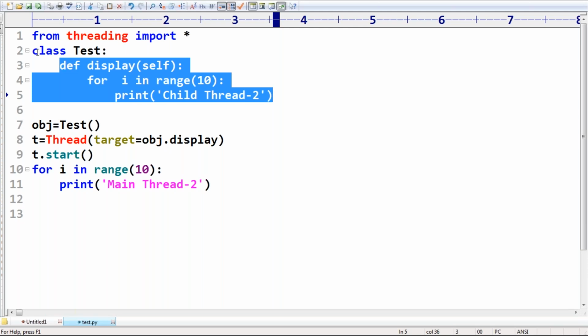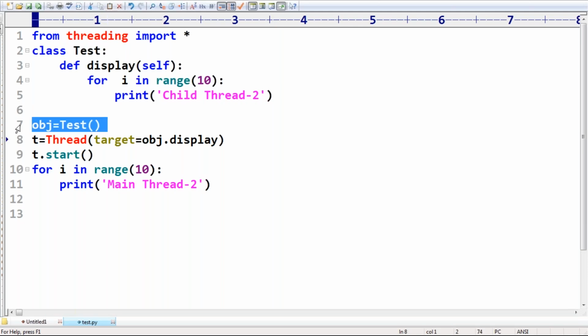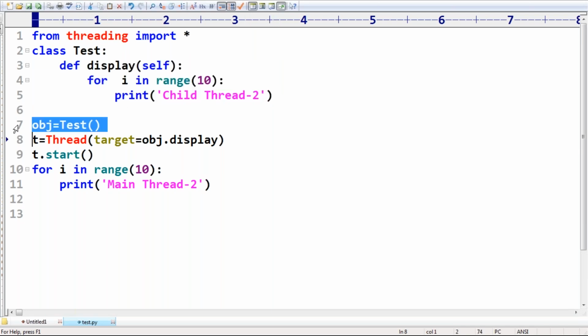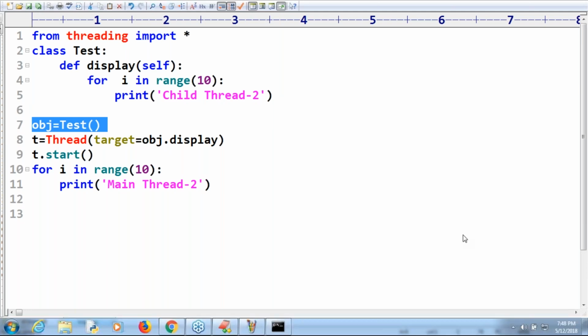Just I'm creating an object in this line, Devasis. Vishnu, I'm creating an object because if you want to call any method of the class, an object must be required for an instance method. Clear? Static method concept is there, class method concept is there. In the OOPs concept we are going to discuss, Venki. Don't worry.